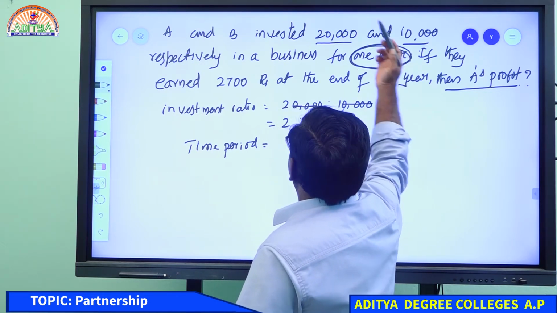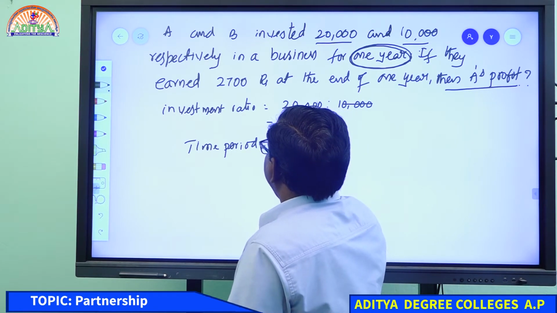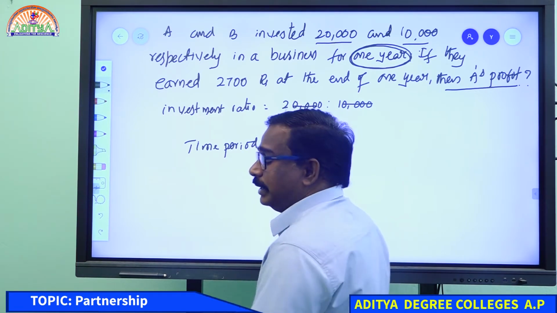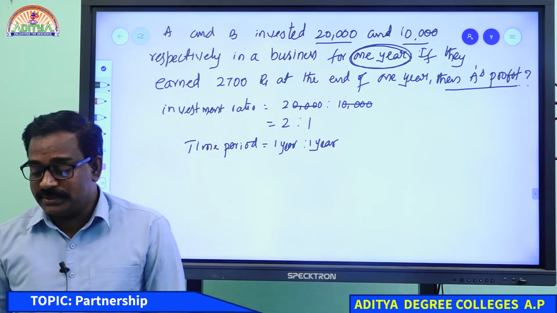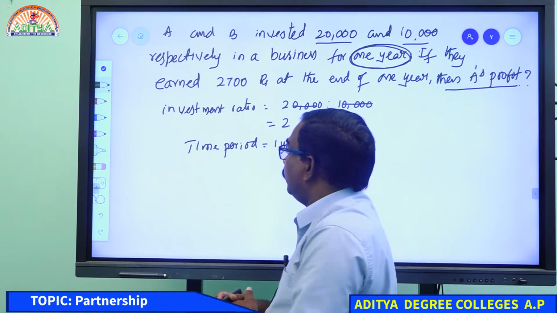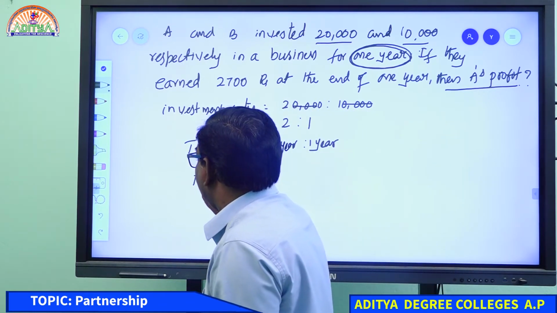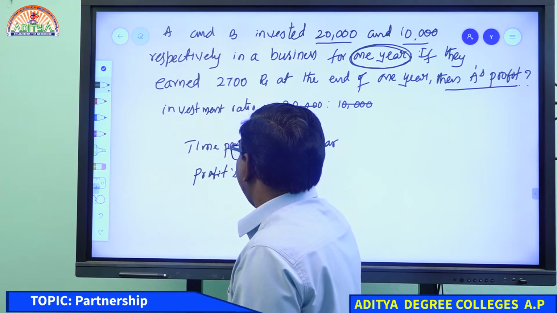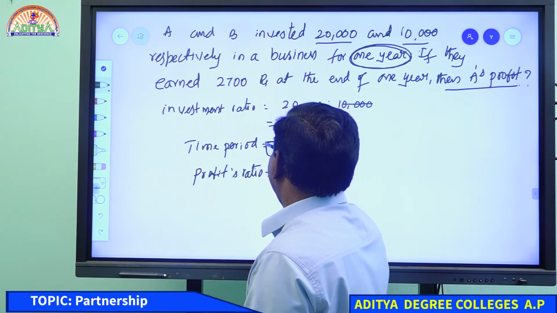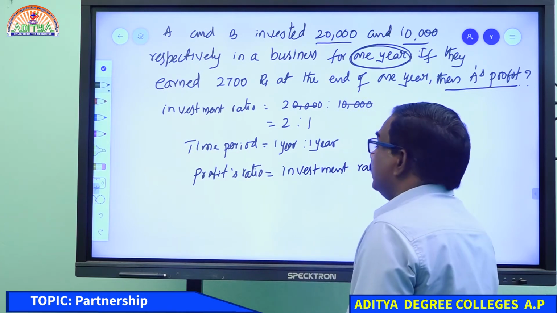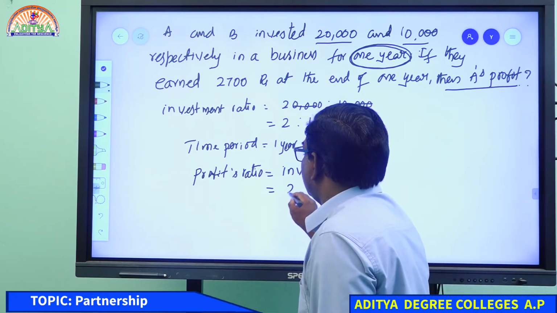Both are in the business for 1 year, 12 months. It means the time period is equal. Both are there in the business with no middle drops. So when the time period is equal, we can take profits ratio equal to investment ratio only, that is 2:1.